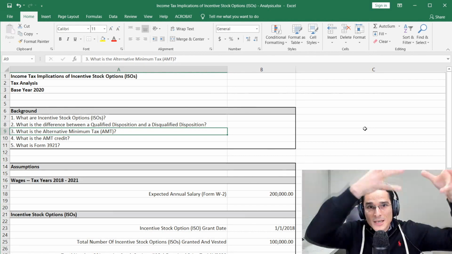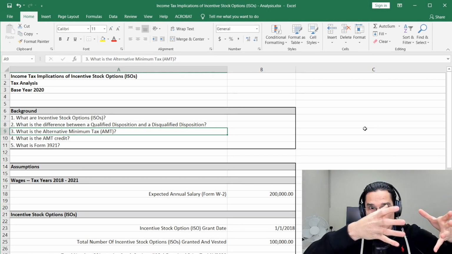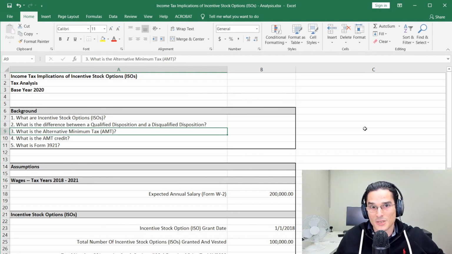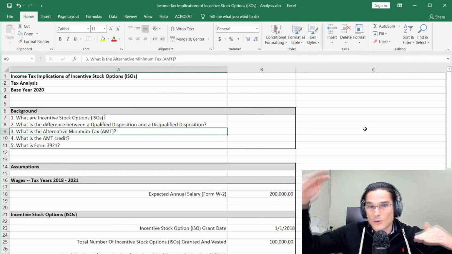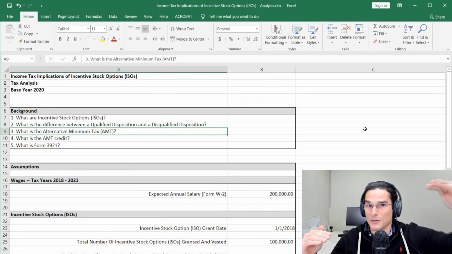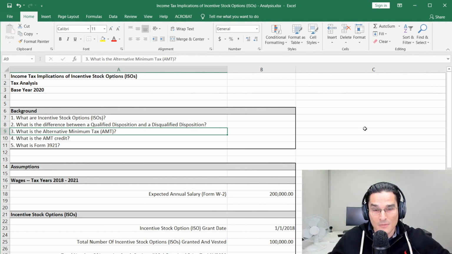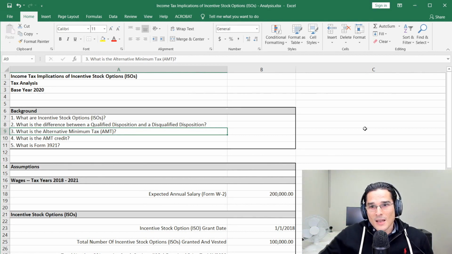On the ordinary income tax side, you have a certain set of rules that apply. And then on the AMT side, you have a different set of rules that apply to calculate your tax liability. In general, whichever one is higher, meaning ordinary income tax or AMT, you will pay the higher of in a particular year. So AMT is always being calculated in the background.